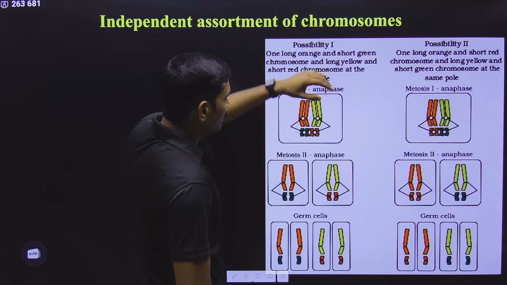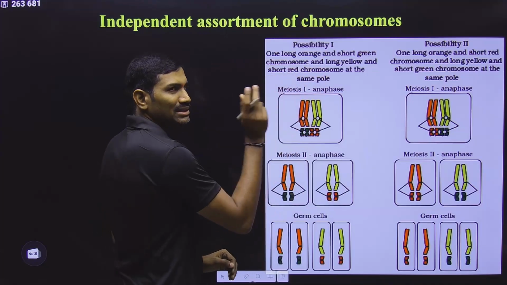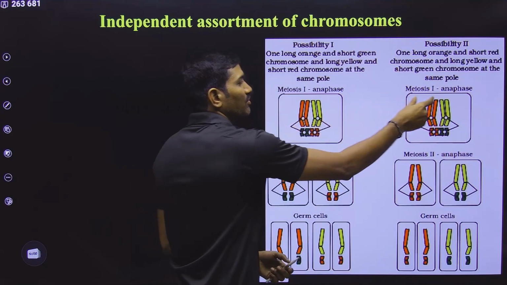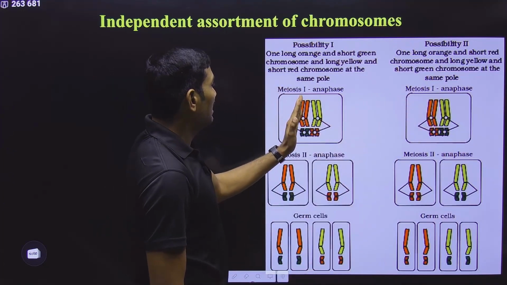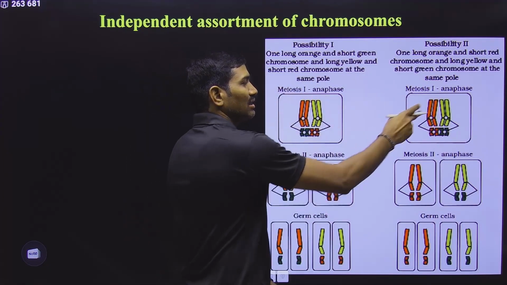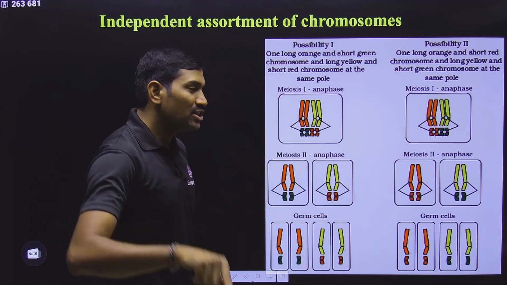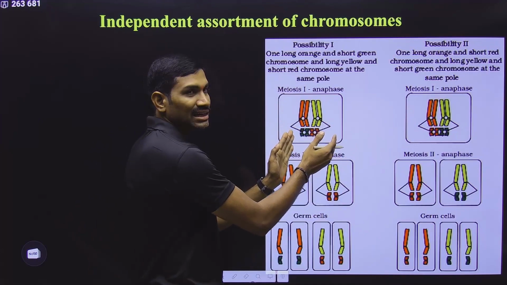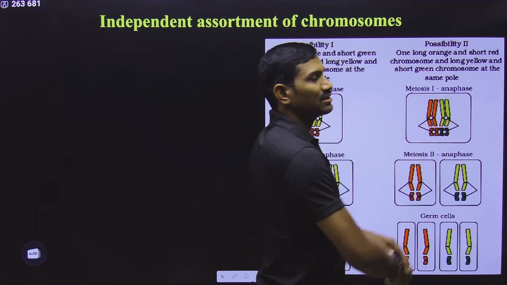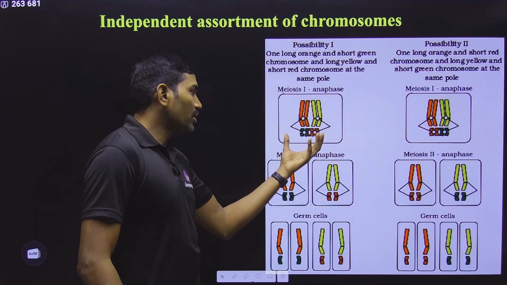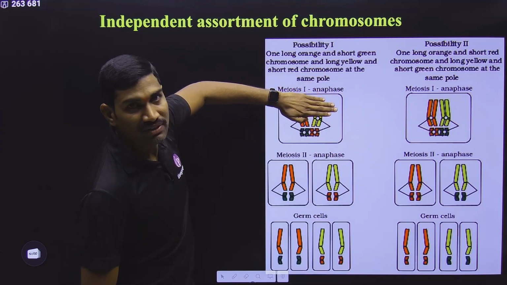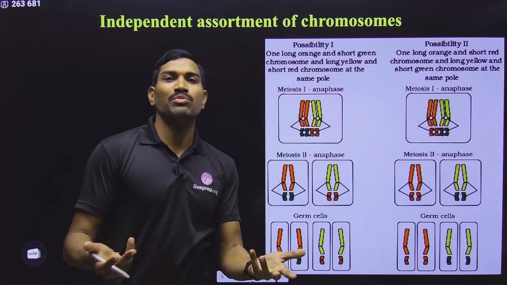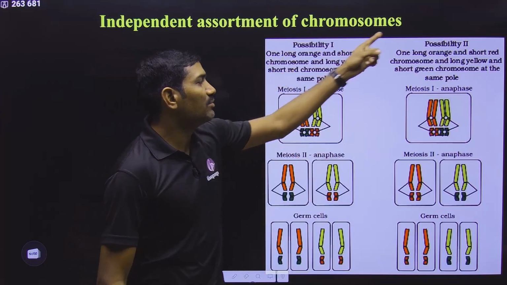On the left side, please remember that in possibility 1 and possibility 2, the upper long chromosomes were fixed as they are. Fixed as they are means left side orange color, right side yellow color. Here also the same thing. But the difference you are observing is for the short chromosomes. For the short chromosomes, on the left side green, right side red they have given, but here they made it reverse. So in one possibility, anyhow this pair we are fixing, the second pair is present like this, or they are present in reverse. Anything is possible. That's why they have given possibility 1 and possibility 2.